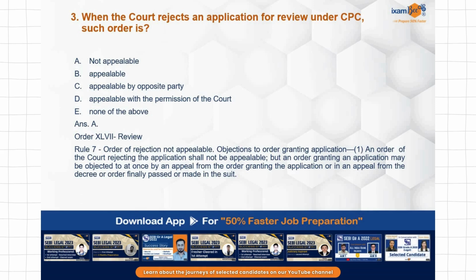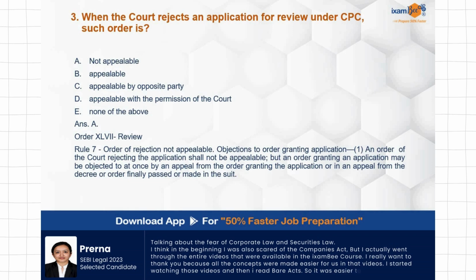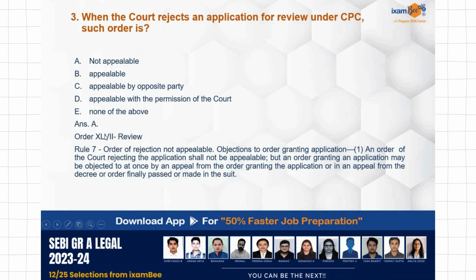Always remember these concepts should be clear to you, and sometimes you should also remember the provisions. In the case of CPC, you don't have only the sections, you also have the orders, and by mistake I mentioned Order 57. It is Order 47 for review here. Please consider this as 47, the Roman numeral 47.